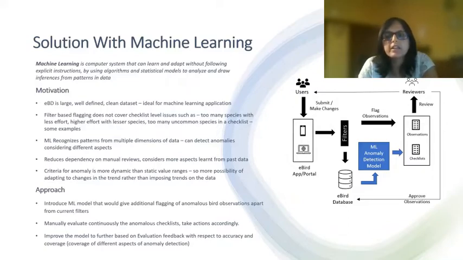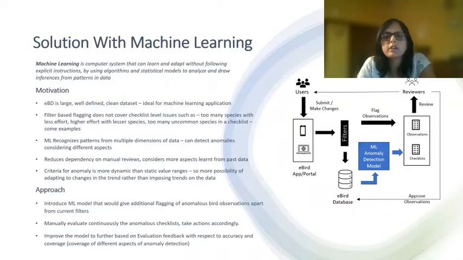Machine learning works by detecting patterns from data with algorithms and statistical techniques to draw inferences, in this case to detect anomalies. And with this approach, more dimensions of data can be considered.